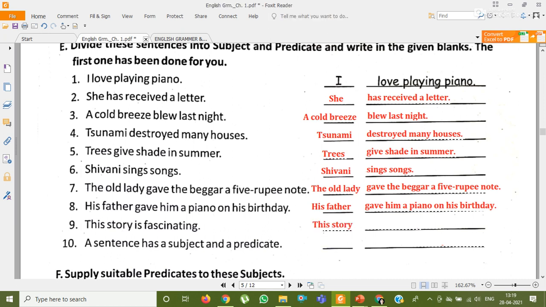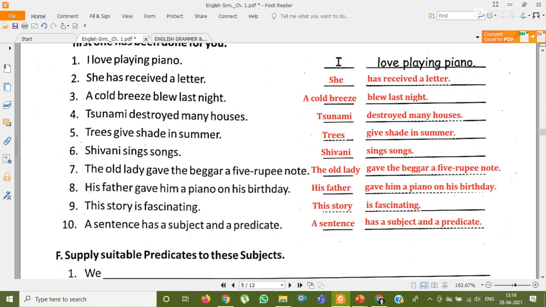Okay, so this is the subject, and how is the story, fascinating, means it is very interesting. Okay, that will be the predicate. A sentence has a subject and a predicate. So this is about a sentence. Okay, this sentence is talking about what? About a sentence. So that is the subject, and the remaining part has a subject and a predicate. Okay, so that is the predicate part.